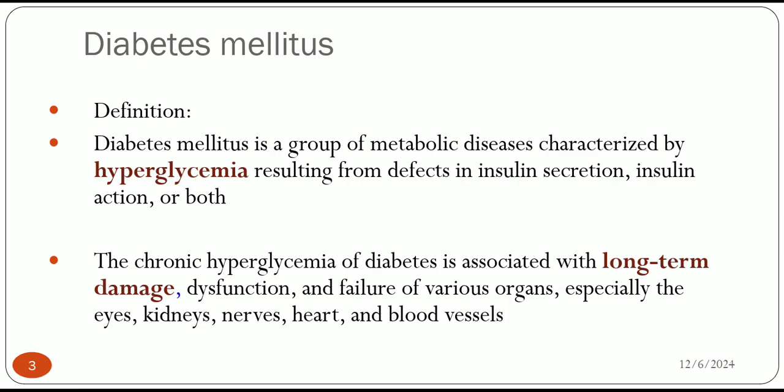So what is the definition of diabetes mellitus? It is characterized by hyperglycemia resulting from defects in insulin secretion, insulin action, or both. But what happens if there is chronic hyperglycemia? Yes, it is associated with long-term damage and dysfunction of the eyes, kidneys, nerves, heart, and blood vessels. These organs are mainly affected. Other organs are also affected.